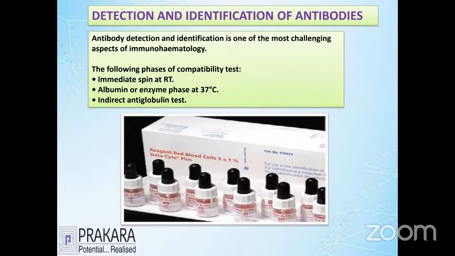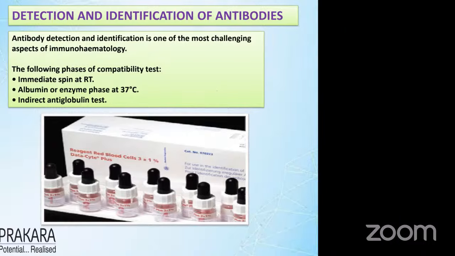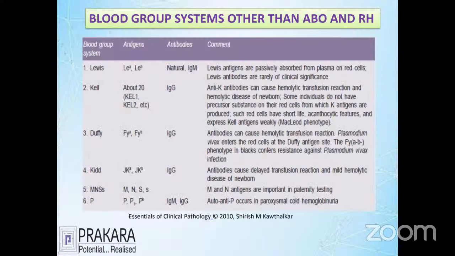The next method is called detection of antibodies, where antibodies are detected in a large panel. It is the identification of blood group antibodies in the blood system with the help of the immediate spin method, albumin enzyme method, and direct immunoglobulin method. With the help of these 3 techniques, we find out which antigenic systems the people have and which antibody systems they have.